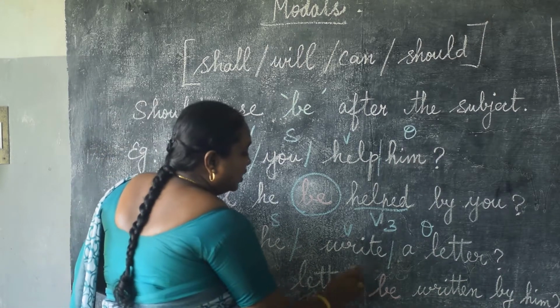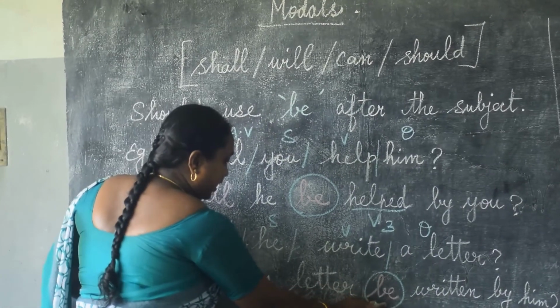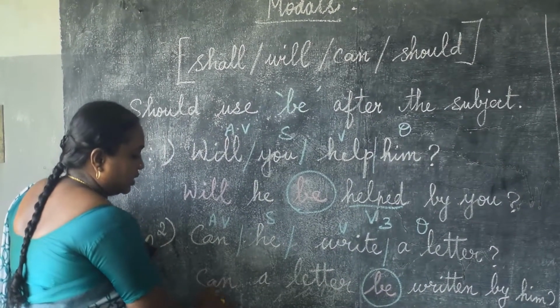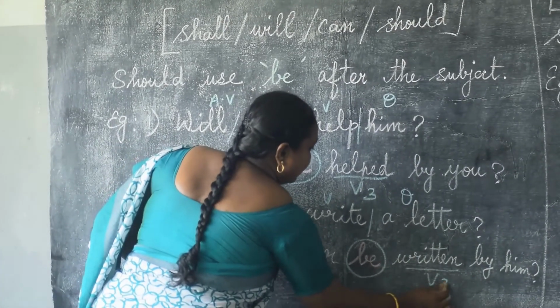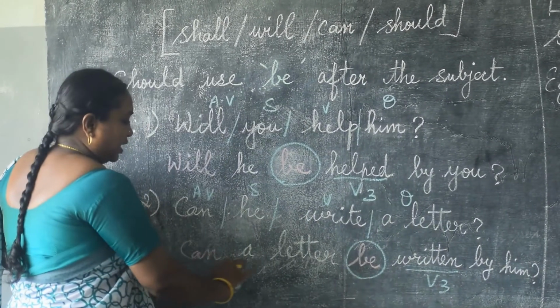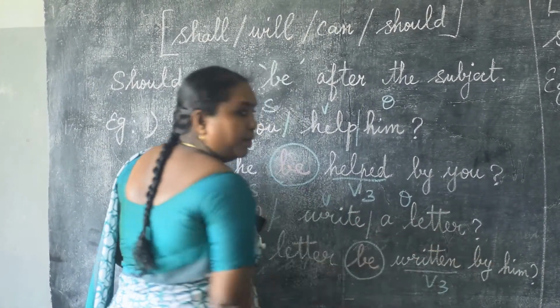We have to write be. After the subject of the passive form, we have to use be, only the rule for modals. Can a letter be? As usual, the main verb should be in the V3 column. Can a letter be written by? He changes into him.